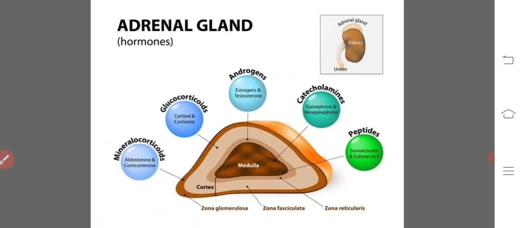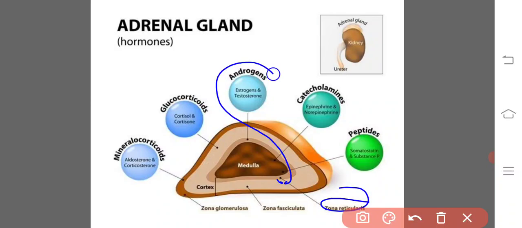Here you are observing the zona reticularis in this region. It produces androgens. The zona reticularis secretes androgens, which are named for their ability to stimulate the development of the secondary male and female sexual characteristics. Small amounts of androgens are secreted from the adrenal cortex in both males and females.